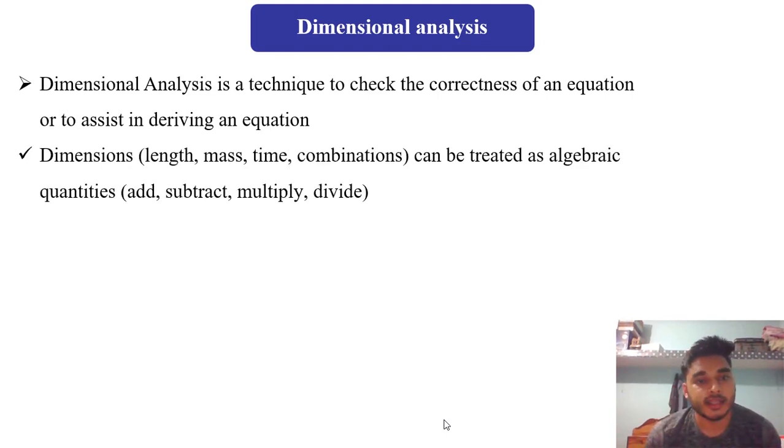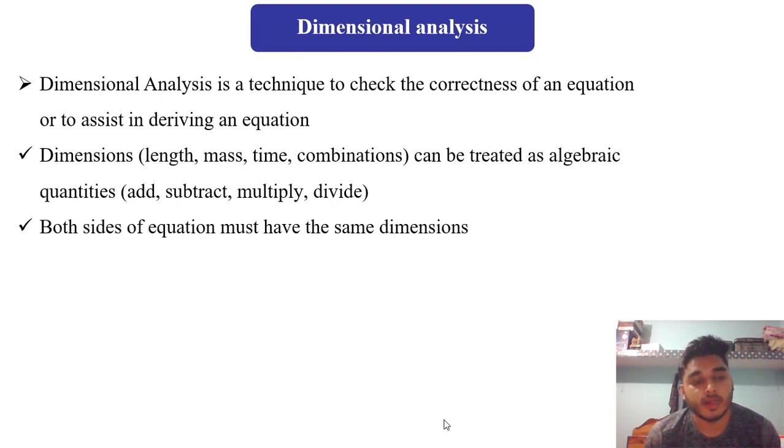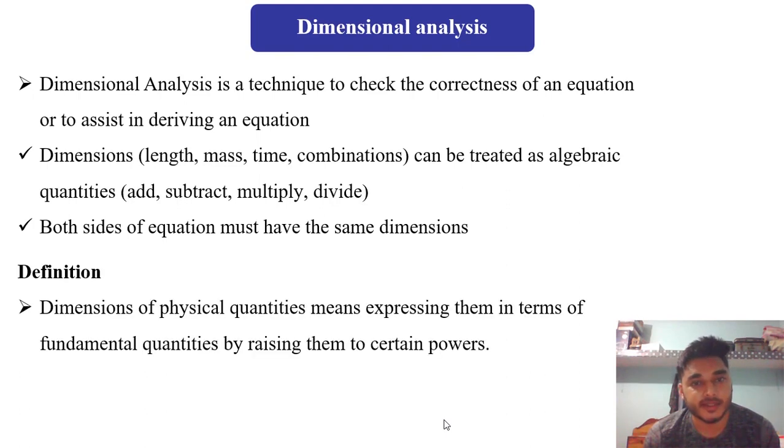Dimensions means length, mass, time and their combinations can be treated as algebraic quantities, meaning addition, subtraction, multiplication, division. One important thing in dimensional analysis is that both sides of an equation must have the same dimensions. This we also call the law of homogeneity in dimensions. So this is the definition of dimensional analysis.